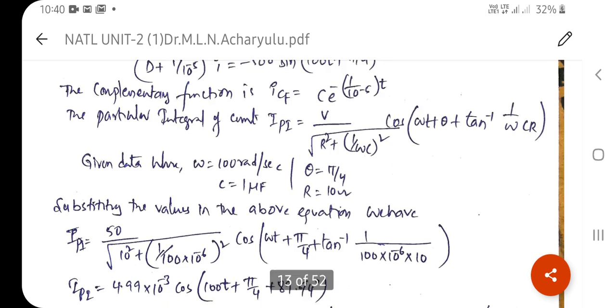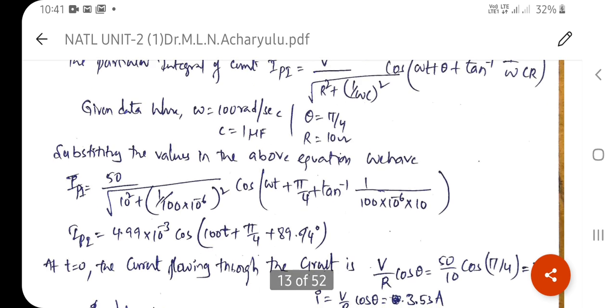So you will get 50 by root over 10 square plus (1 by 100 into 10 power minus 6) whole square, into cos(omega t plus pi by 4 plus tan inverse of 1 by omega CR), where omega is 100, C is 10 power minus 6, and R is 10. So the particular integral you get is 4.99 into 10 power minus 3 cos(100t plus pi by 4 plus 89.94 degrees).